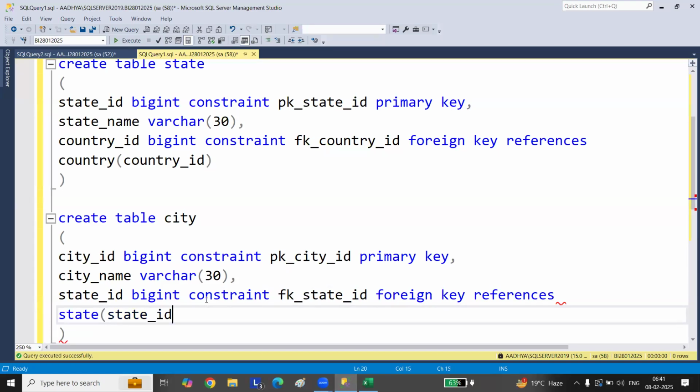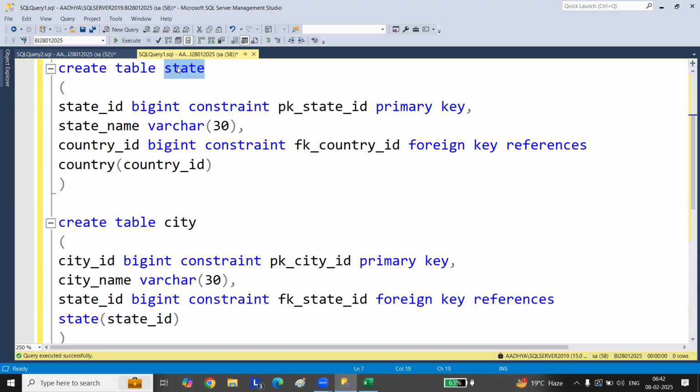State underscore ID. How did you get this? State is the state table and this state ID is its primary key, so I'm referring to it. From the above table, you have the state table, under that you have state ID.